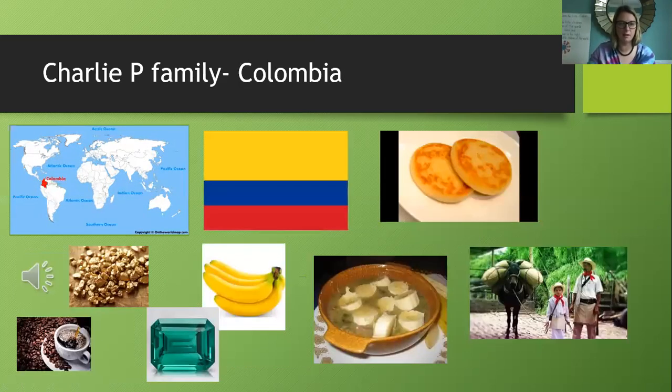Okay, and here we have Charlie P's family, and I'm going to play the national anthem of Colombia.